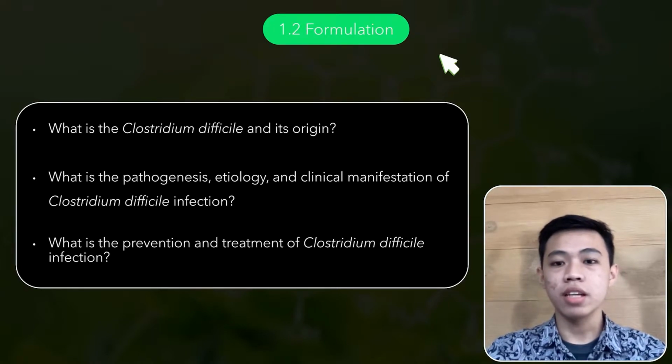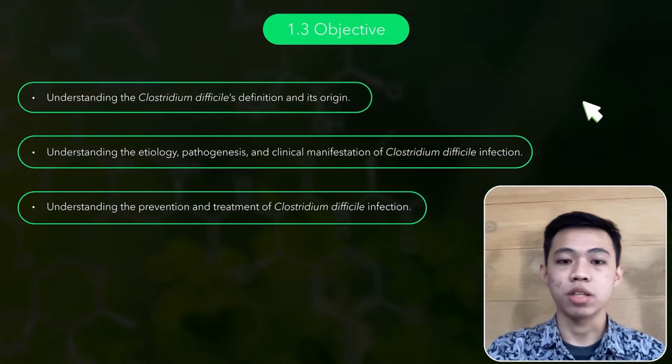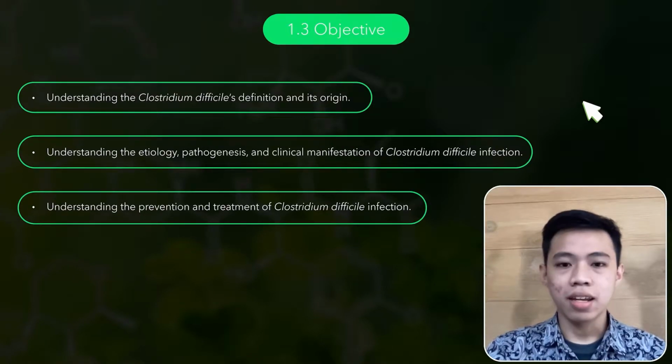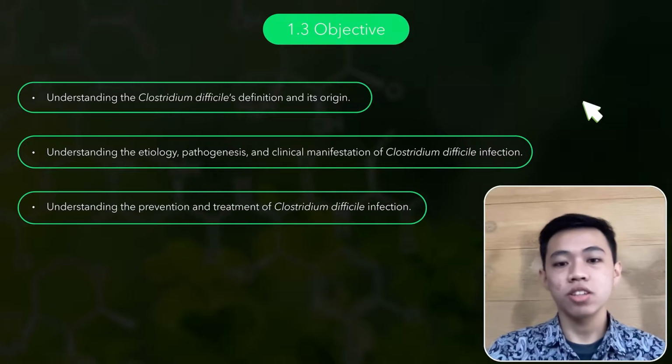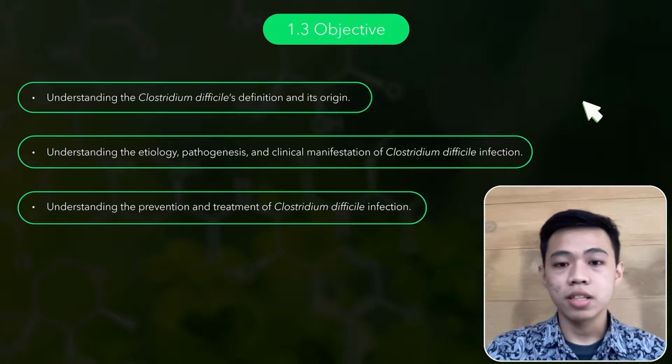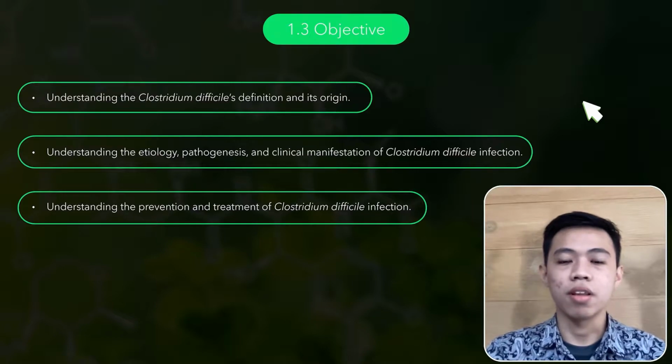Next, the objectives of this literature review. We have 3 points here. The first is understanding the definition of Clostridium difficile and its origin. The second is understanding the etiology, pathogenesis, and clinical manifestations of Clostridium difficile infection. And the last is understanding the prevention and treatment of Clostridium difficile infections.